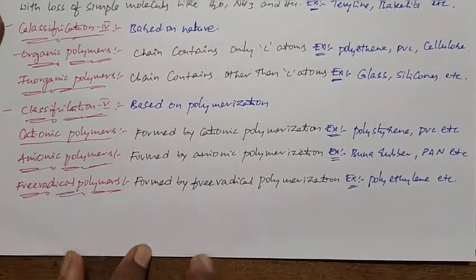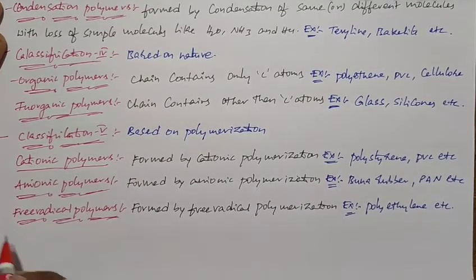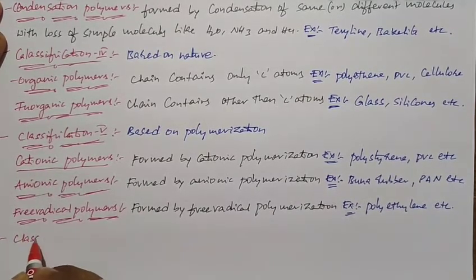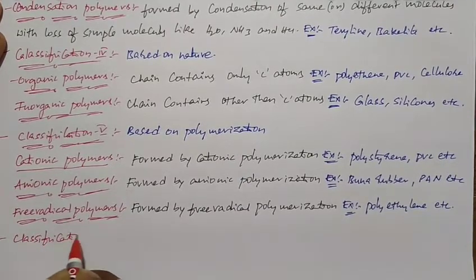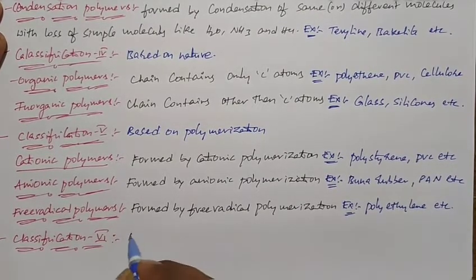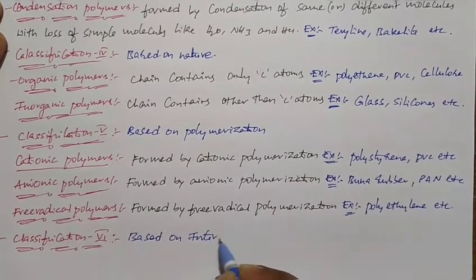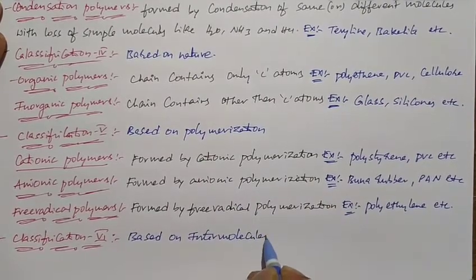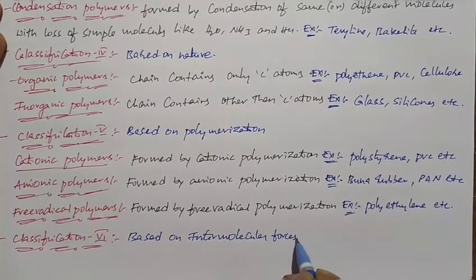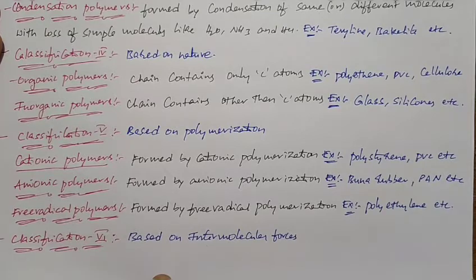And last classification, that is classification 6. This classification 6 is based on intermolecular forces. Based on the intermolecular forces, the polymers are classified into 4 types: elastomers, fibers, thermoplastic polymers, and thermosetting polymers.